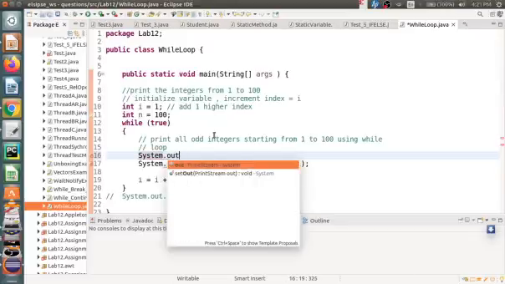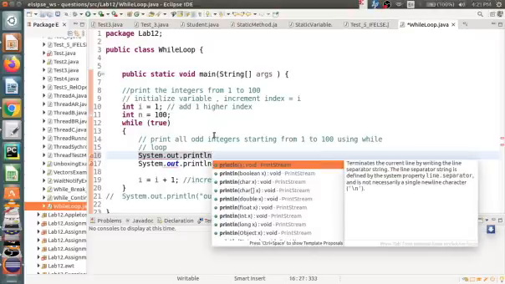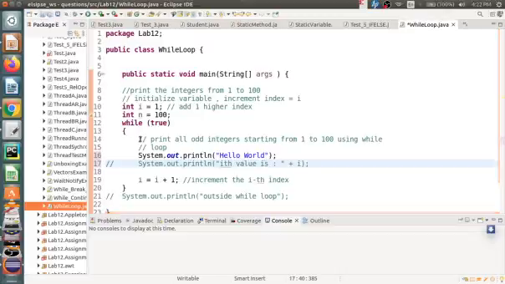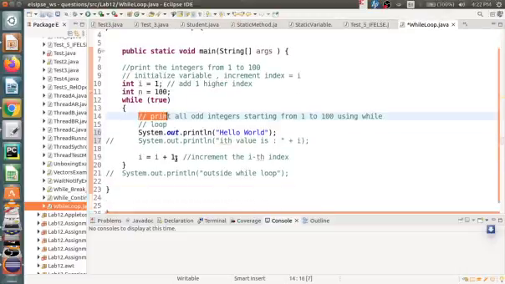System.out.println hello world. Let's comment this out. Double slash belongs to comment statements. These are comment statements, so they will be discarded by the compiler and not executed.